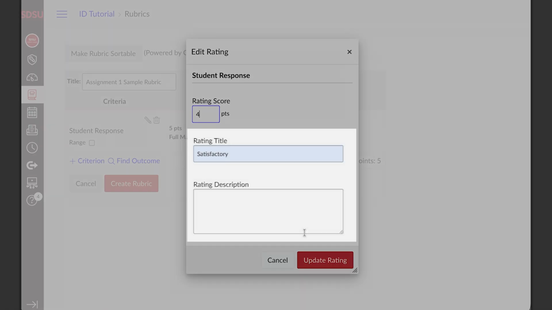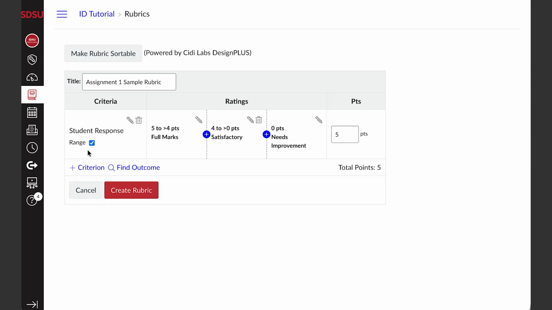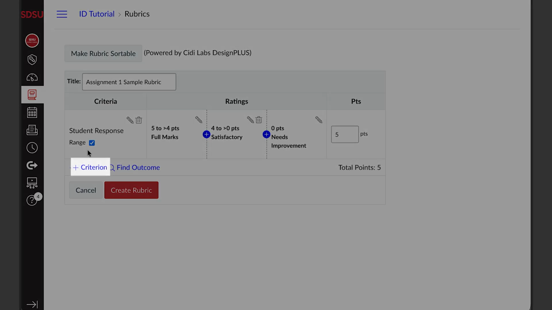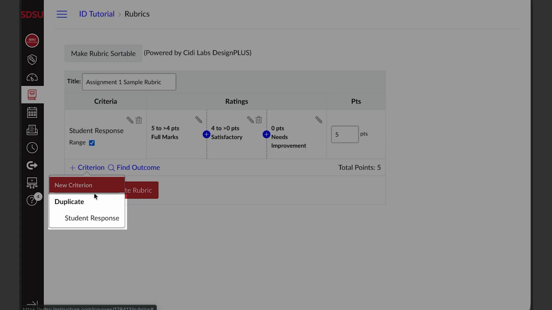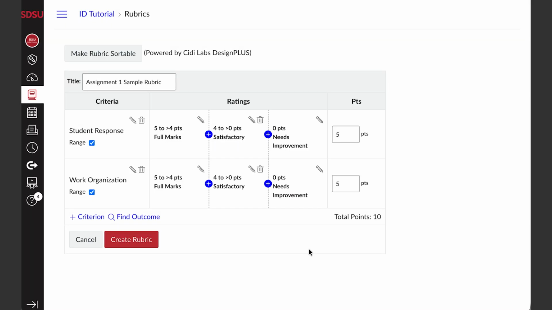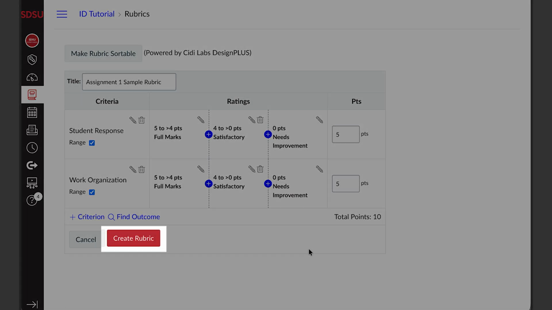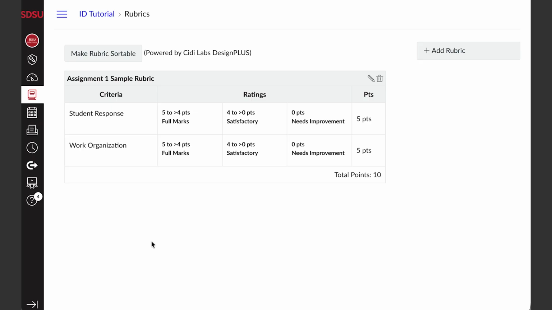Add a brief description for each criterion and rating levels to make the expectations clear. To add more rows, click Criterion. You can also choose to duplicate an existing row to preserve any customized levels, or create a new criterion row from scratch. When finished, click Create Rubric. Your rubric is now ready to attach.